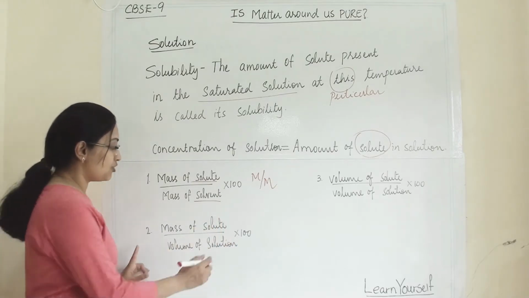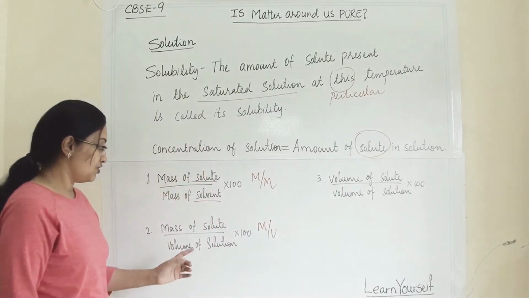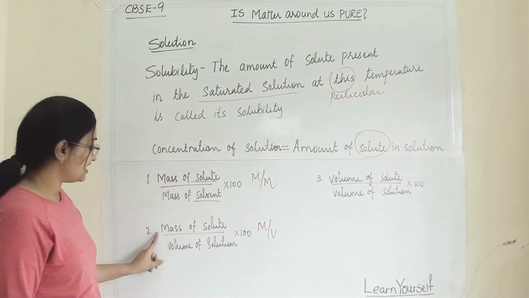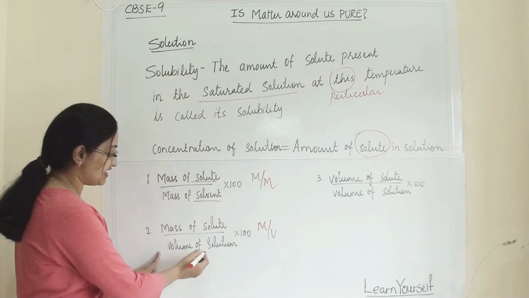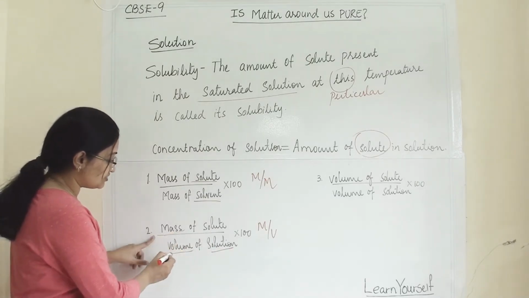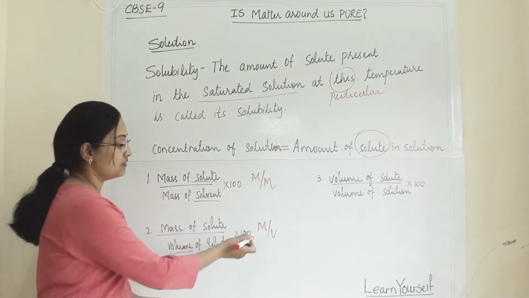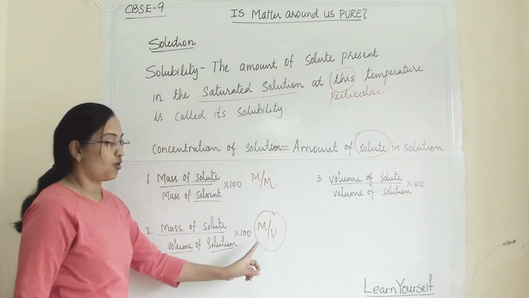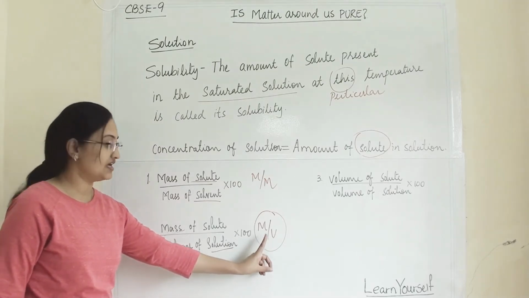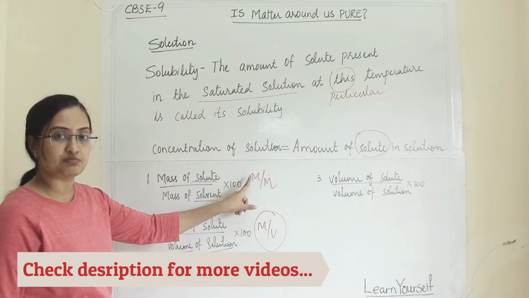When we want to find the mass by volume percentage of a solution, we need mass of solute divided by volume of solution. This method is known as mass by volume. From that we can say that this concentration is mass by volume, and that concentration is mass by mass.